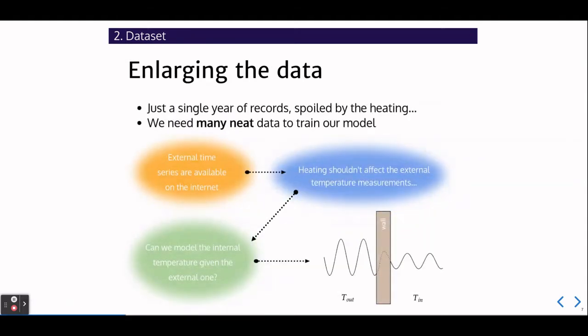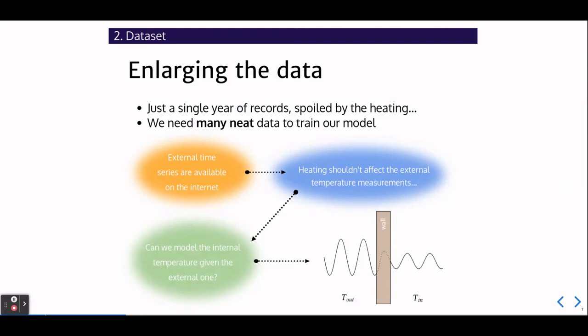The main thing to consider in order to successfully train a variational autoencoder is the amount of data. In our case, we have only 1 year of recording in which some months are completely useless due to the heating. Obviously, we don't have more data for the internal temperature of the church, and it's more probable that we could find an online free dataset for the external temperature, based on the usual weather forecast. So the idea is to find a way to get data for the internal temperature given only the external one.